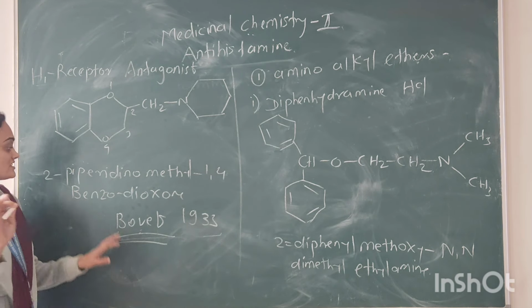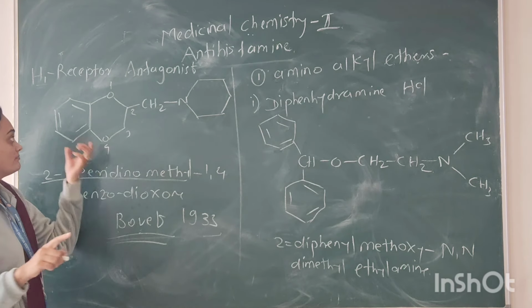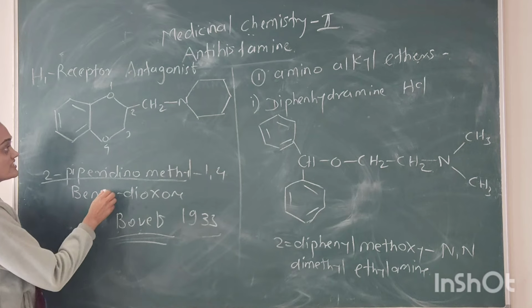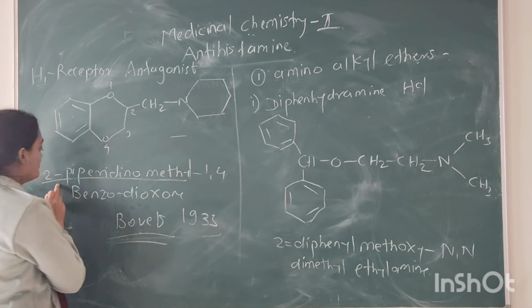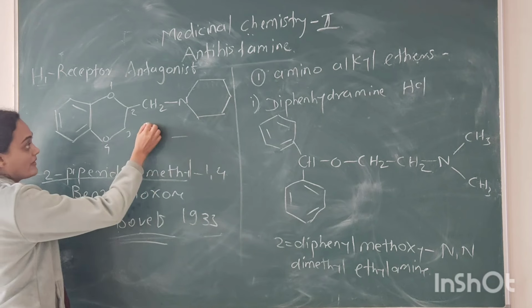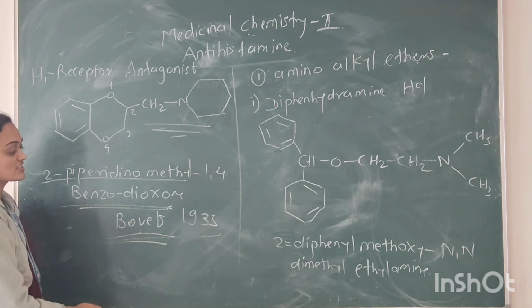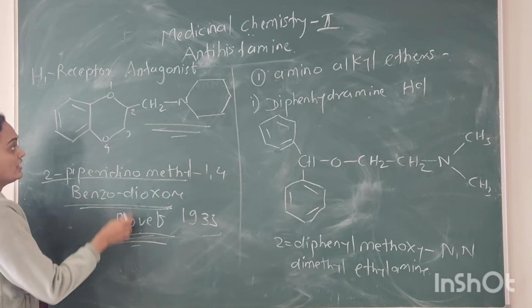It is a benzodiazone derivative, that is 2-pyridomethyl 1,4-benzodiazone, which was discovered by the scientist Bovet.